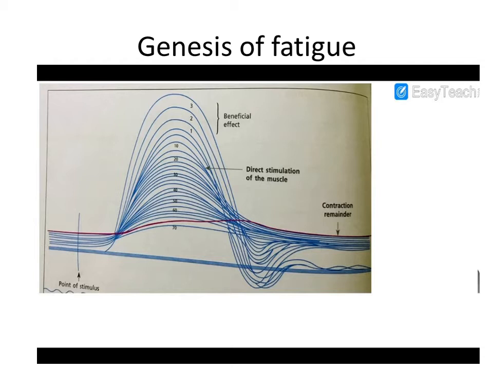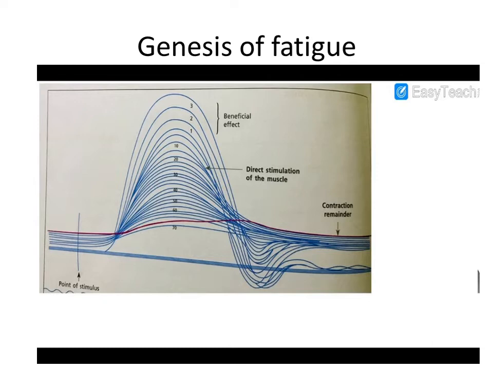In humans, the fatigue first occurs in the central nervous system, whereas in isolated preparation, here in the nerve muscle, the first site of fatigue is neuromuscular junction. In isolated preparation of nerve muscle or amphibian muscle, the fatigue can occur at three sites. First is muscle, second is neuromuscular junction, and third is nerve. But as you know, the nerve is theoretically unfatigable. Therefore, the possible sites may be muscle or neuromuscular junction.